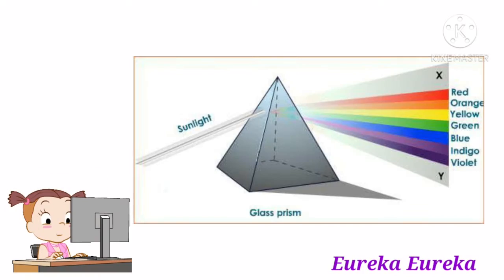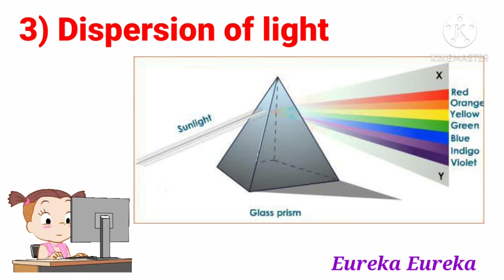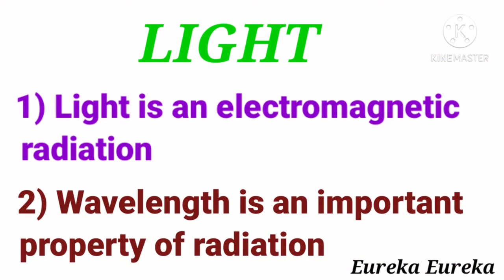Okay. And now, with these examples which are related to refraction of light, we have completed the topic refraction of light, and now let's move on to the next phenomenon of light, which is known as dispersion of light. So before going to the actual discussion of this topic, that is dispersion of light, let us consider some properties